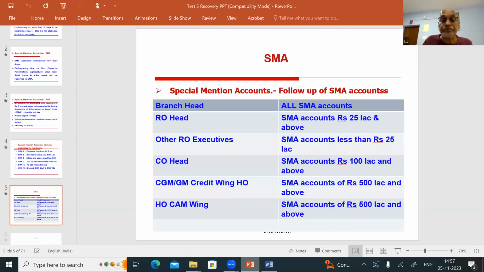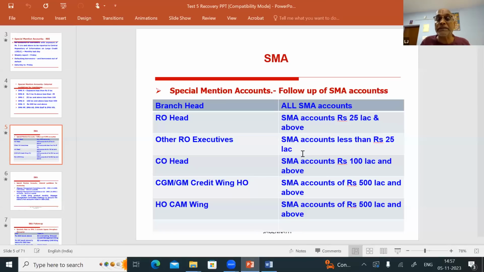I told you about special mention accounts and follow-up of SMA accounts. Whether SMA 0, SMA 1 or SMA 2, or SMA A to SMA E, all accounts are to be followed by the branch head and RO head. SMA accounts with exposure of 25 lakhs and above are to be followed up by the RO head and other RO executives. SMA accounts less than 25 lakhs coming in the RO, CBOA head. SMA accounts of 100 lakhs and above, CGM, GM credit wing HO. SMA accounts of 500 lakhs and above, that is 500 lakhs, party E.